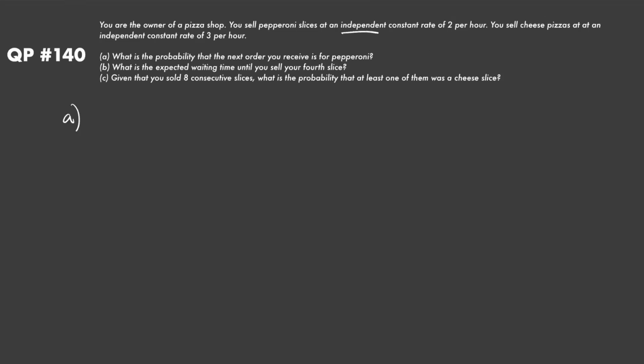Now we know that this is a Poisson process because we have independent events occurring at a constant rate in both of these cases, but now we have basically two different Poisson processes. So if this is our time interval right here, let's just say we started waiting at a time of 0. I'm going to be selling cheese pizza at a constant rate of 3 per hour. It's a Poisson process, so we might have one come here and then maybe like this, something like so. These are all our cheese pizza arrivals. And then we also have our pepperonis going, right? So maybe I sell a pepperoni here and I sell a pepperoni here. All these events are basically independent.